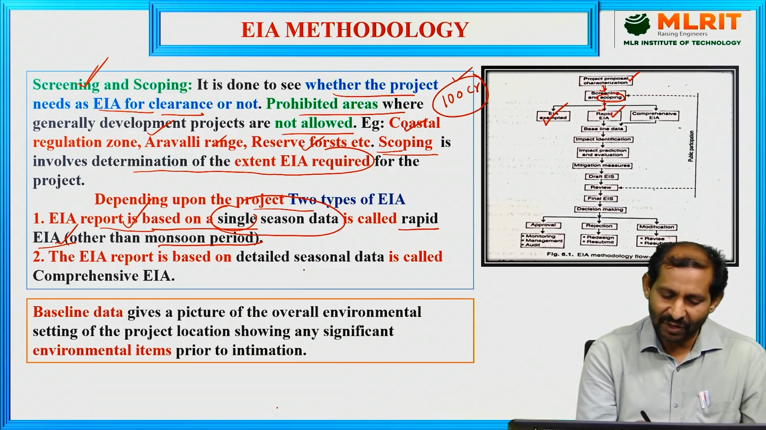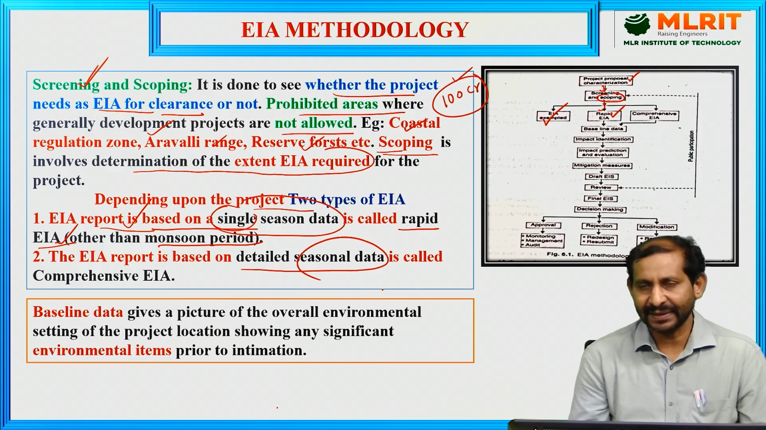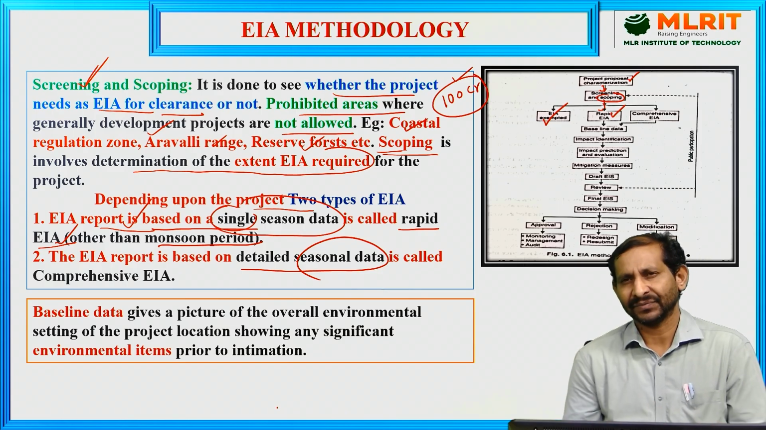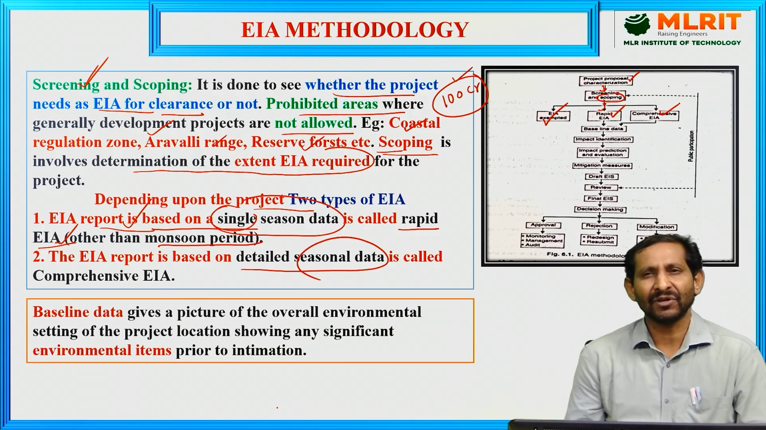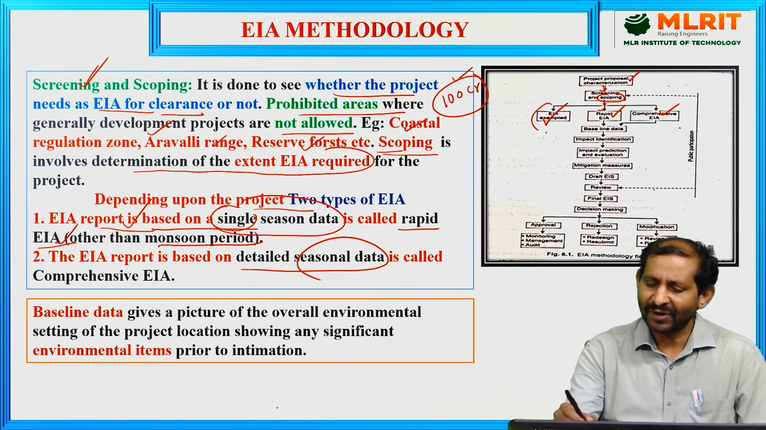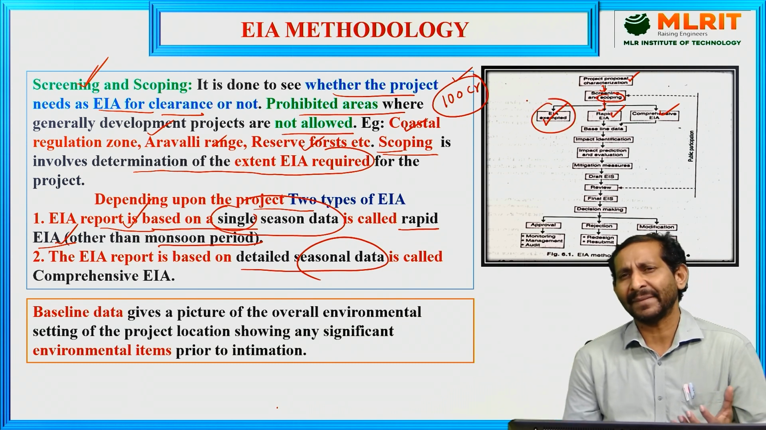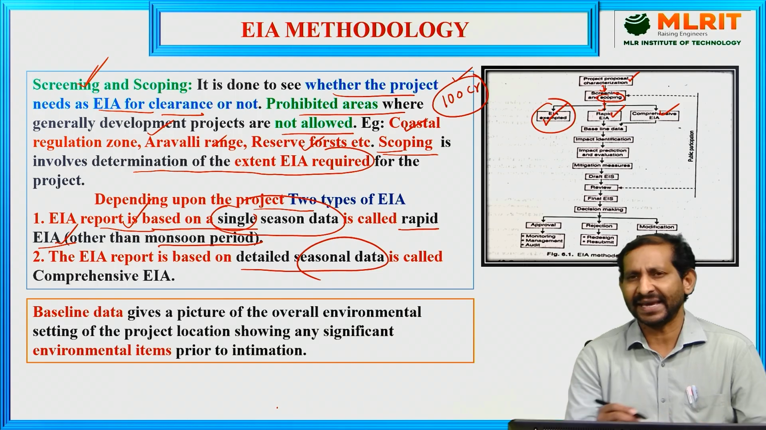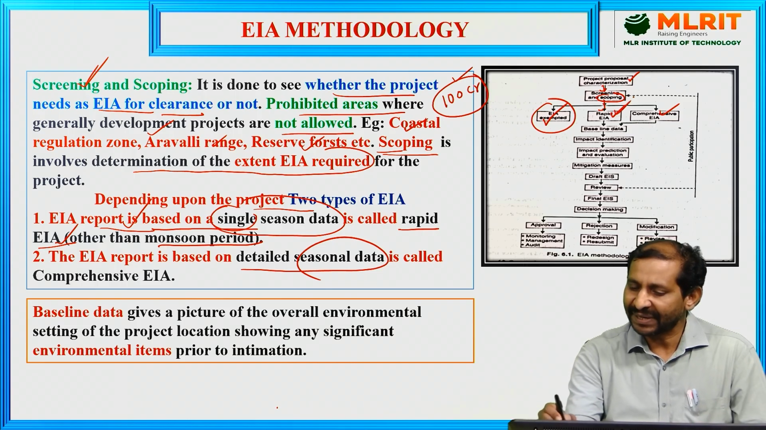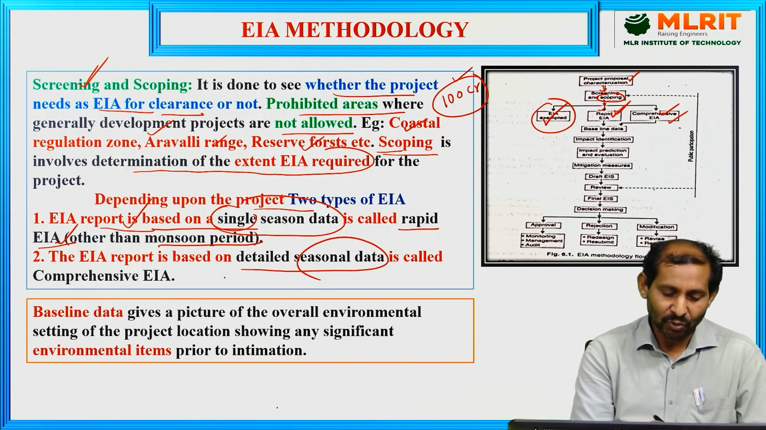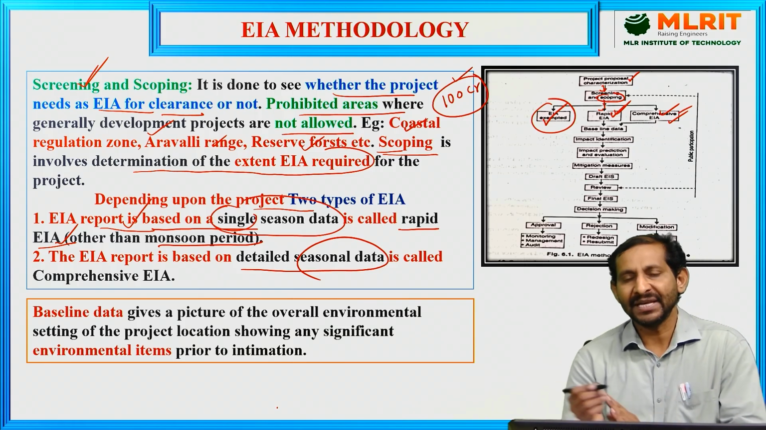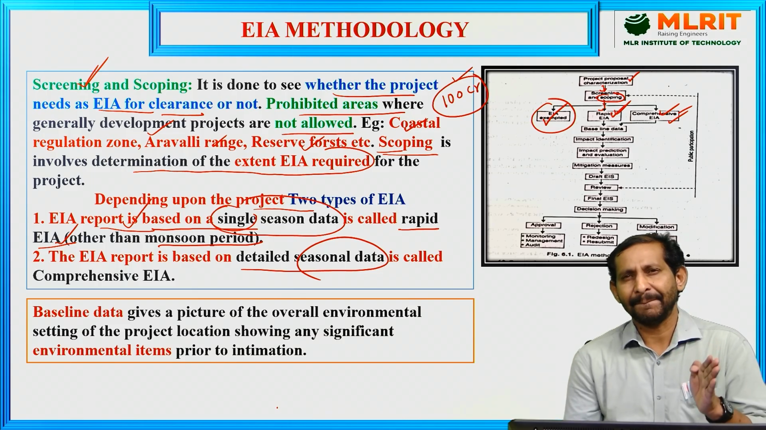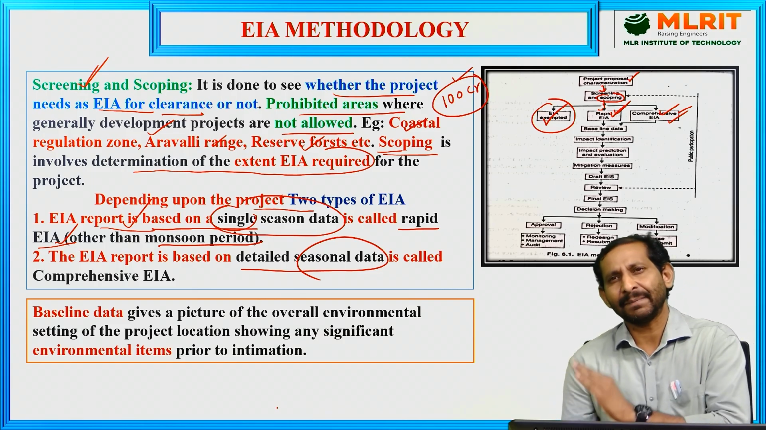The second one is complete, detailed seasonal data. All seasonal data is collected throughout the year, whatever the seasons are, and that is the comprehensive environmental impact assessment. Some activities do not require environmental assessment at all, so they are exempted. Mainly there are two, rapid EIA and comprehensive EIA. Comprehensive EIA means all seasonal data is collected and put together, and based on that data the environmental impact assessment is the next step.